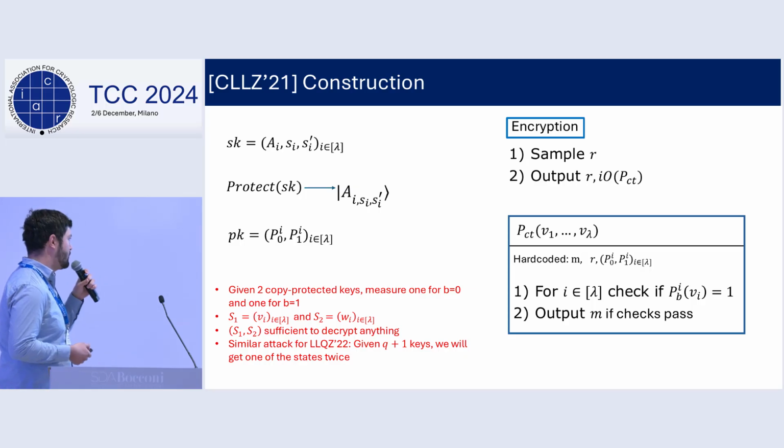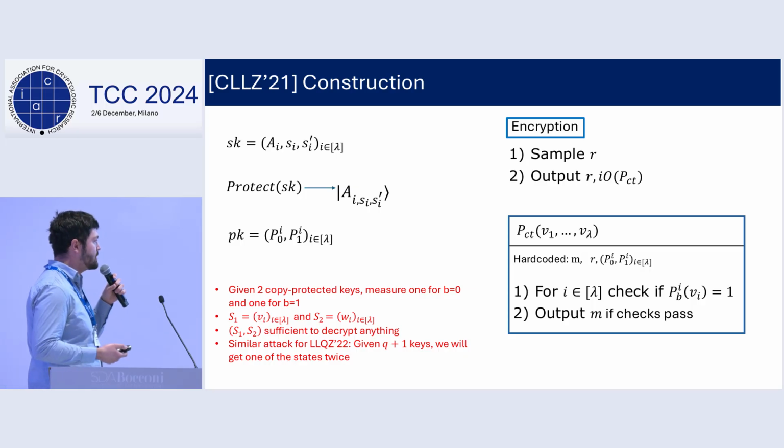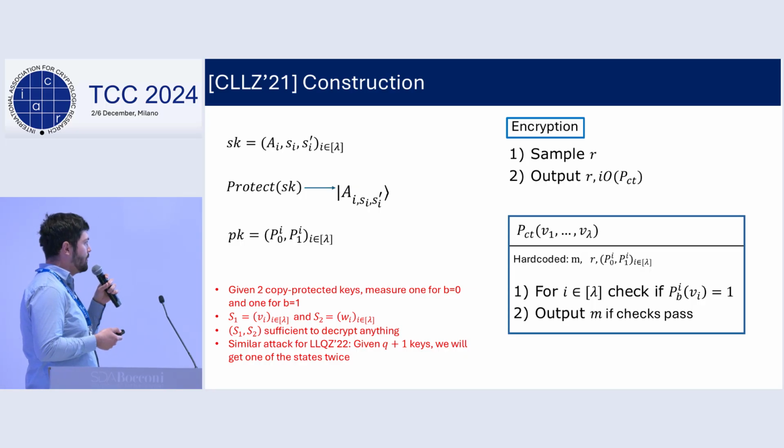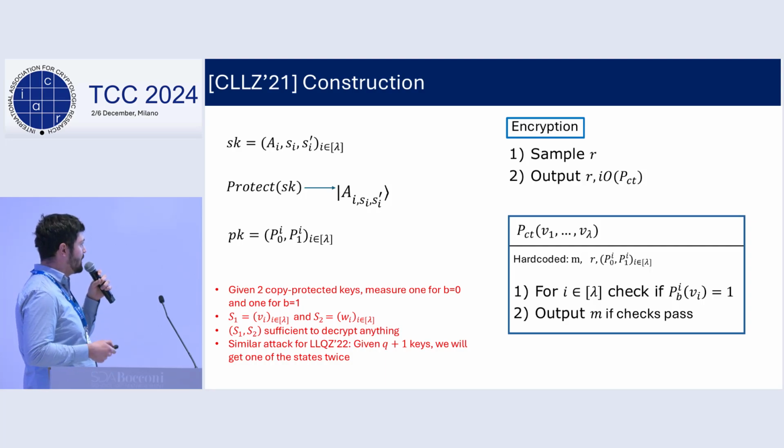And there's a similar attack for the case of LLQZ, which just uses a Q-way parallel repetition of this scheme. Given Q plus one keys, there will be a repetition of one of the keys by the pigeonhole principle, and they will be able to do the same attack to get classical information that can be freely copied a number of times, and it's able to decrypt any ciphertext.